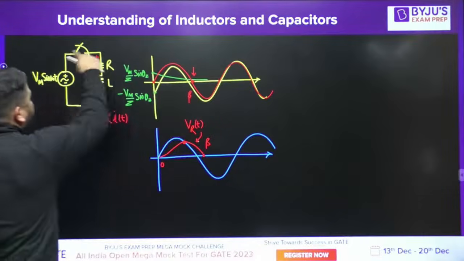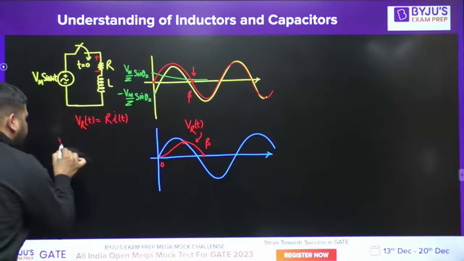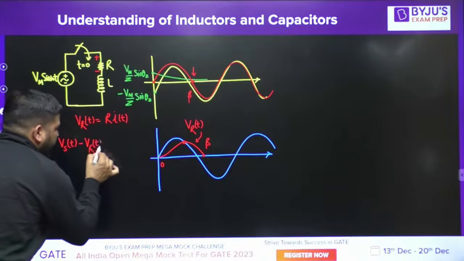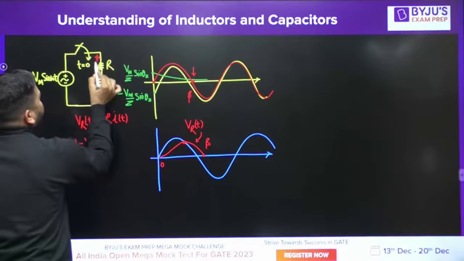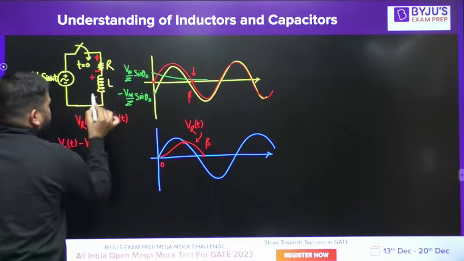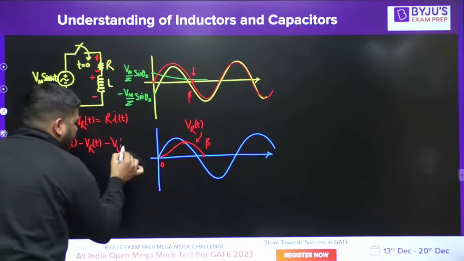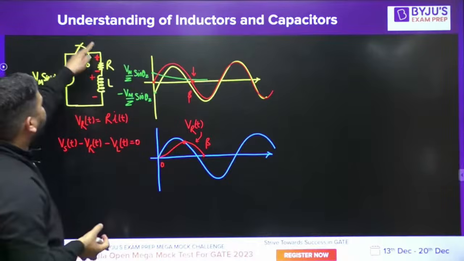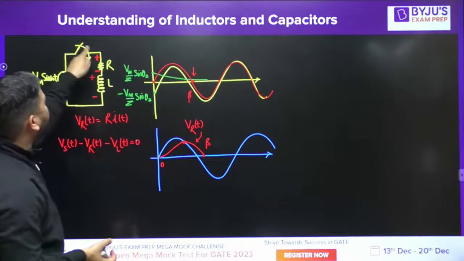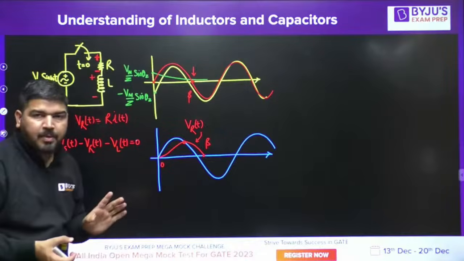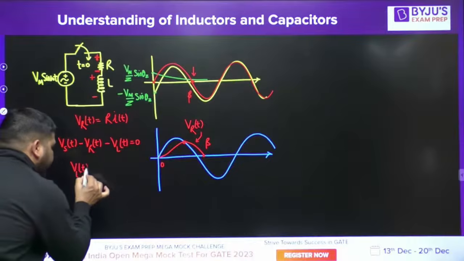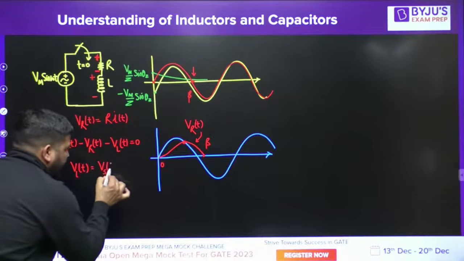And if you apply KVL in this circuit, then you can say that VST minus VRT minus VLT is equal to 0. This is my KVL equation. From this KVL equation, you can say that VLT is equal to VST minus VRT.